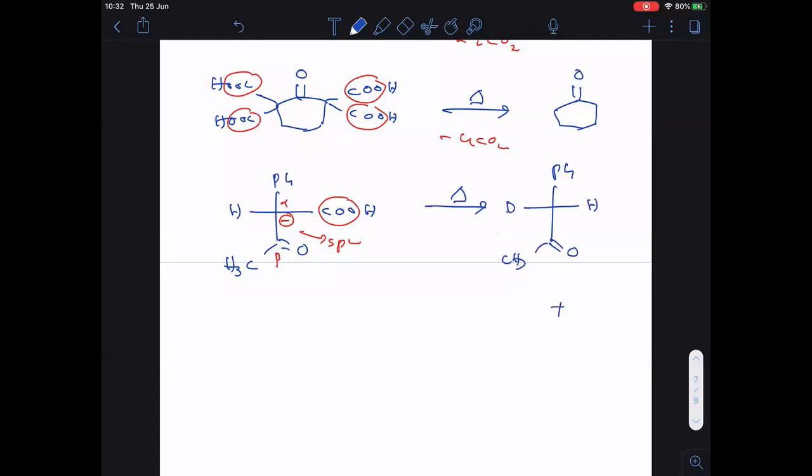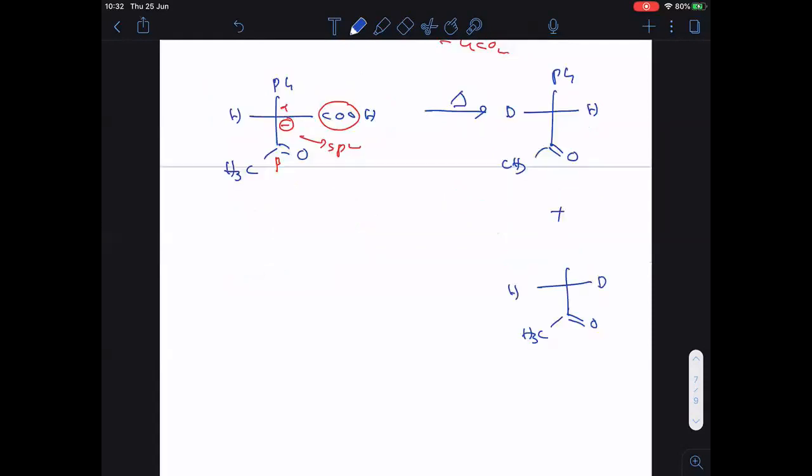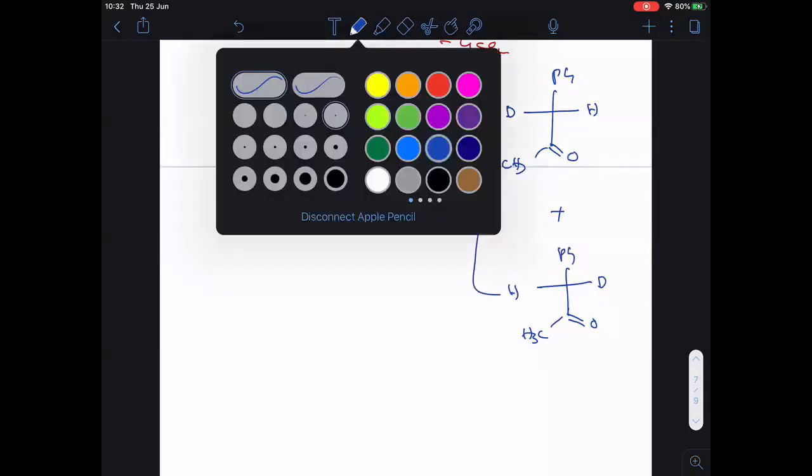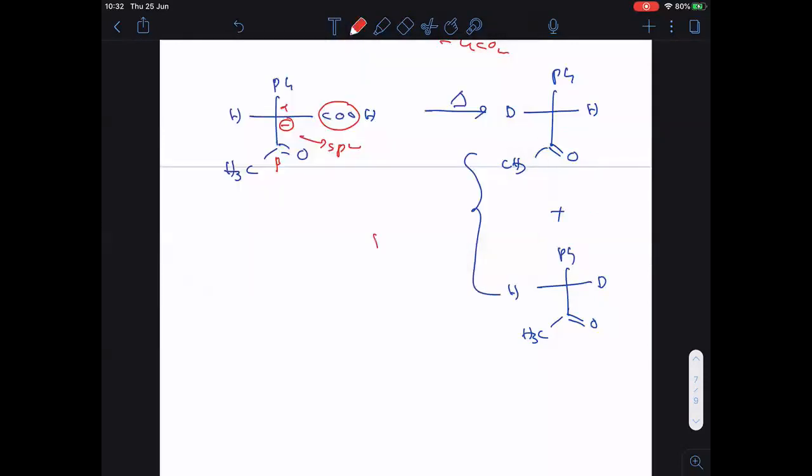Next, one more possibility you see here. This is double bonded O, CH3. Now H comes here, deuterium here, and this is phenyl. And I told you, when one chiral center is there, it exists in 2 enantiomeric forms. That mixture is called as what? Tell me, racemic mixture.